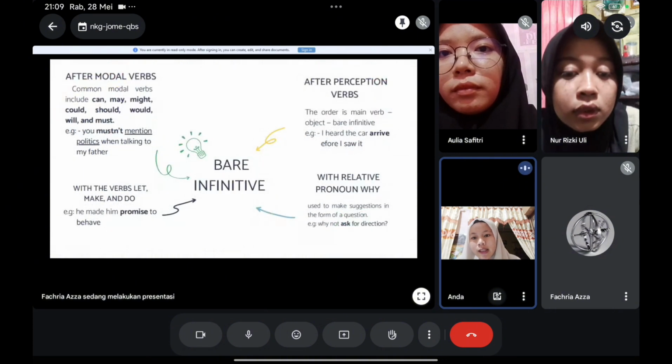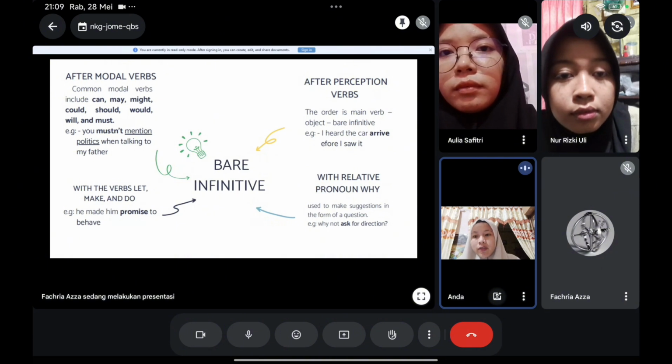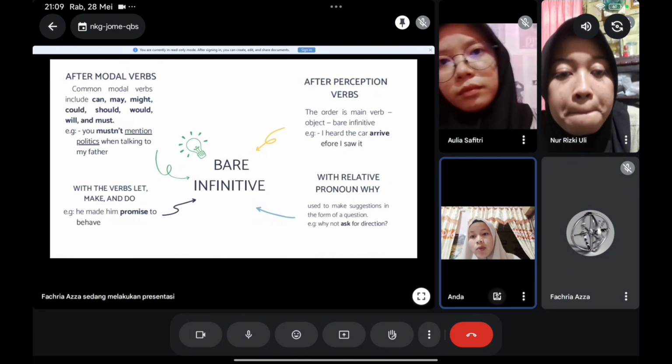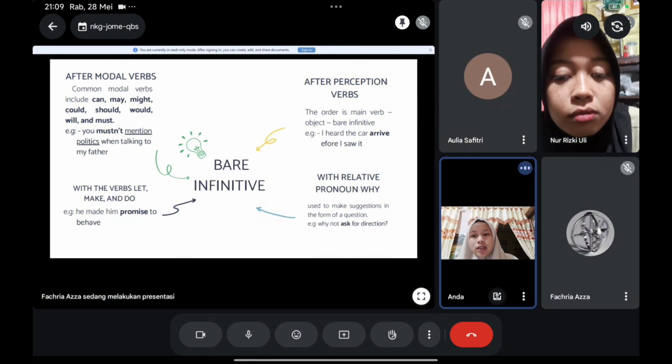So the next type of infinitive is bare infinitive. And bare infinitive also has four functions. The first is after modal verbs. I think you already know what a modal verb is.